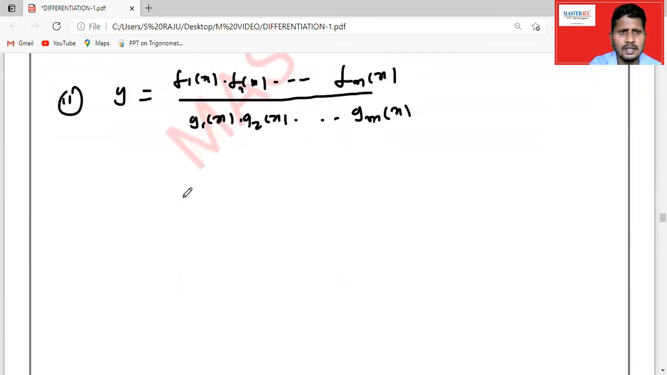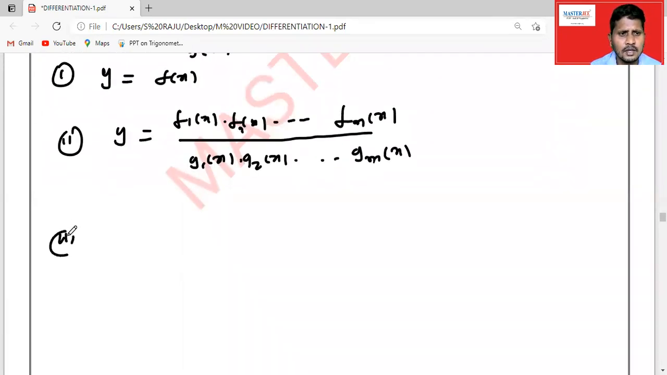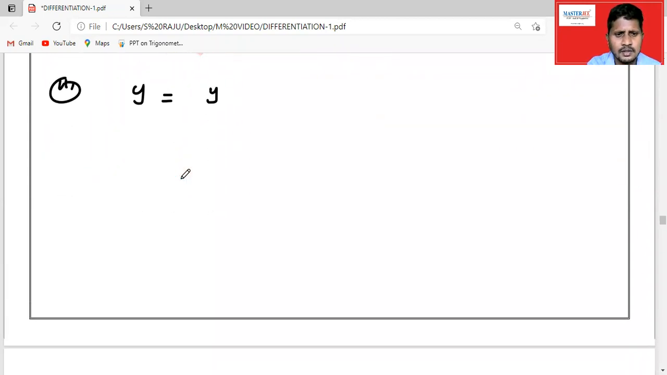Not only that, even if it is an infinite series, like y is equal to sin x to the power of sin x to the power of sin x up to infinite terms, in that case also we can apply the logarithm.